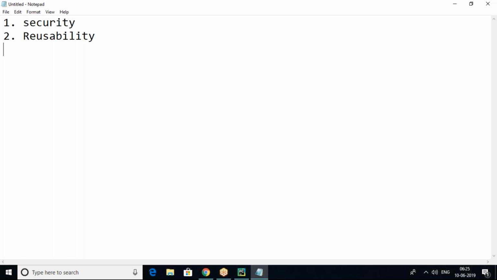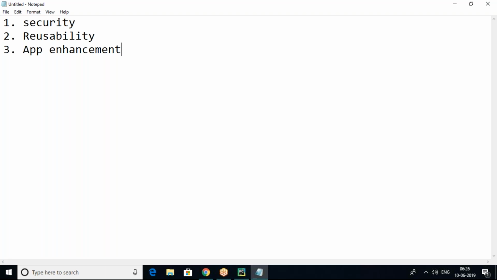So that is reusability. Next one is application enhancement. What is application enhancement? As per the requirement, we implemented the logic, but as per client requirement, we have to extend our application code by adding some more features. That is application enhancement. These are the main important advantages of object-oriented programming: security is possible, reusability is possible, application enhancement is possible.